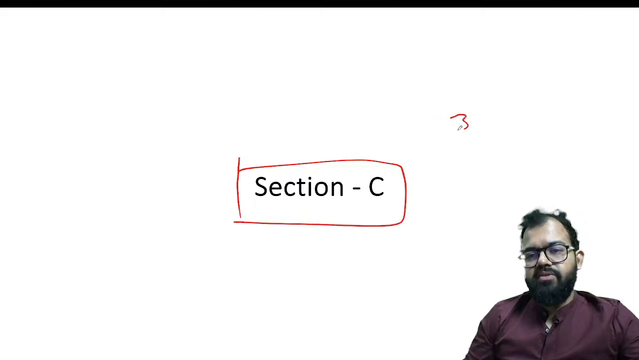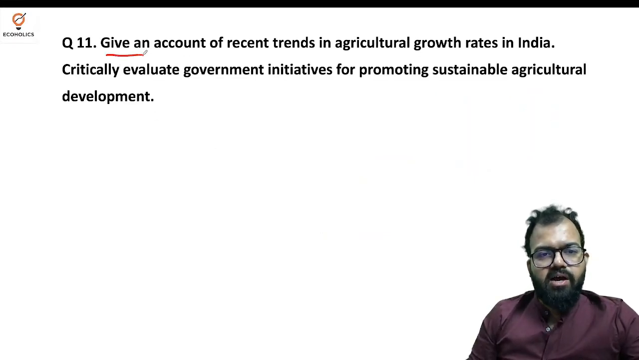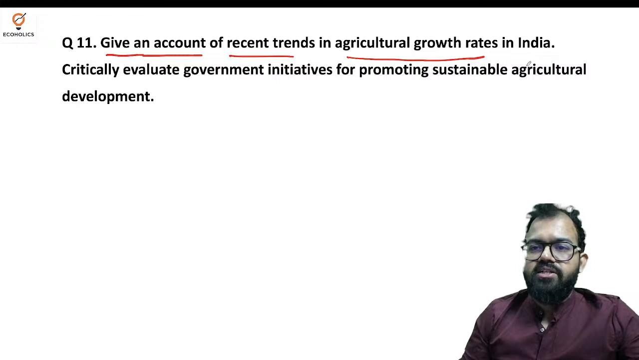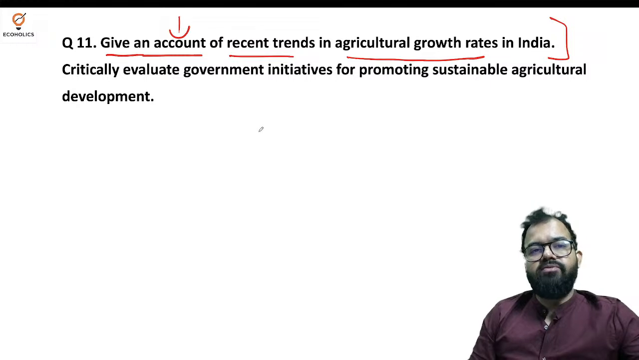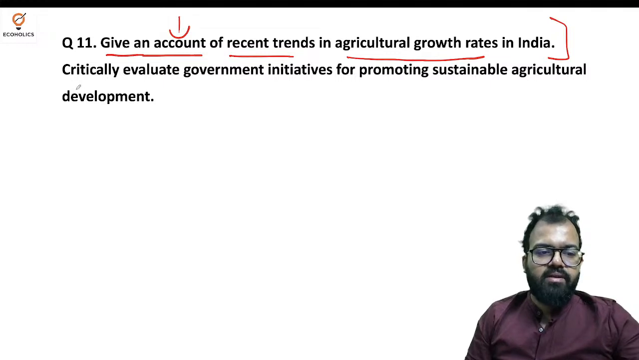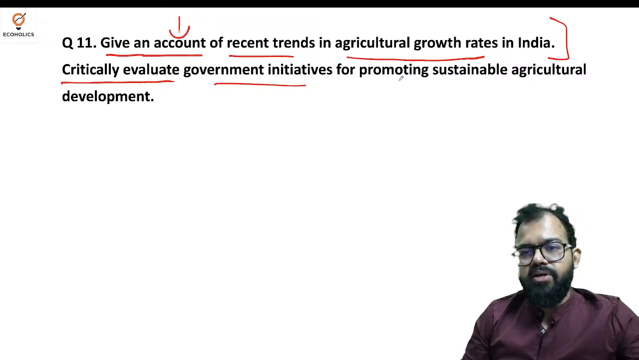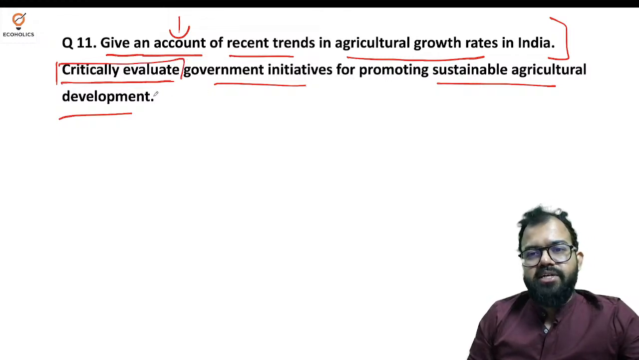Now we'll discuss section C. That's a large section where you have to write answers in 300 words, with more examples, more context, more of everything. Section C: give an account of recent trends in agriculture growth rates in India. Give an account means you have to provide certain data, the growth rates, the factors behind it, etc. And last is to critically evaluate government initiatives for promoting sustainable agriculture development. So here, a bigger question, you need to check more of the accountability.